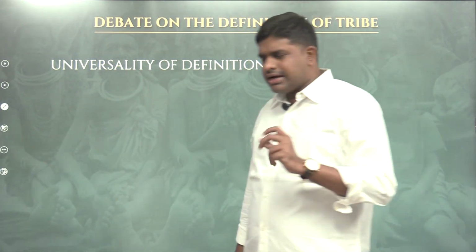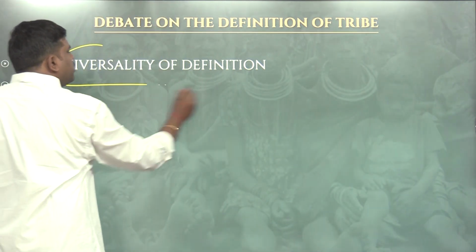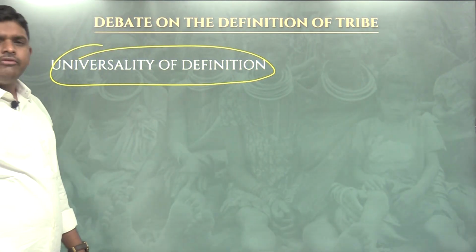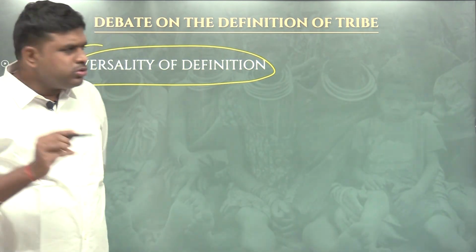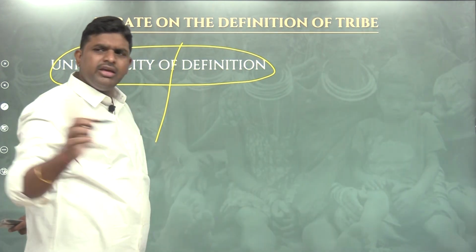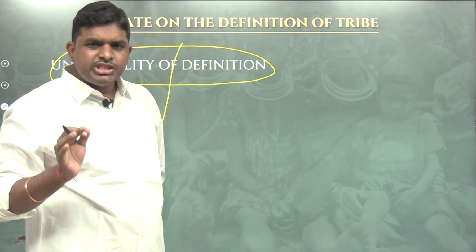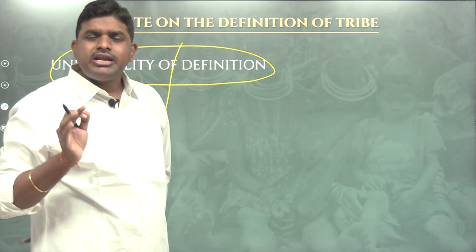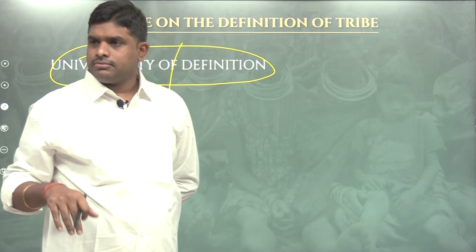So, understand this. When I use the word universality of definition of tribe, see, when I use the word definition, in any subject, it means temporally and spatially it should be valid everywhere.